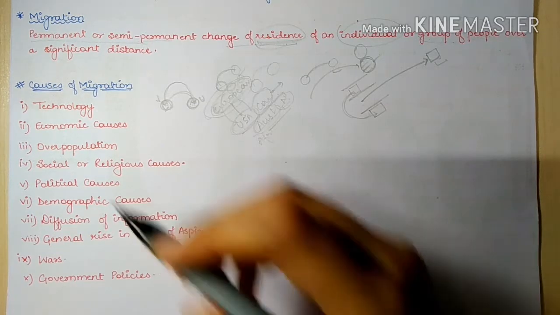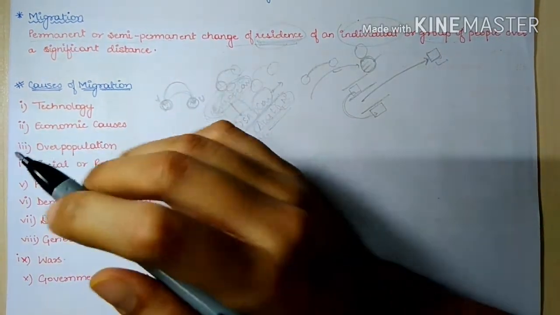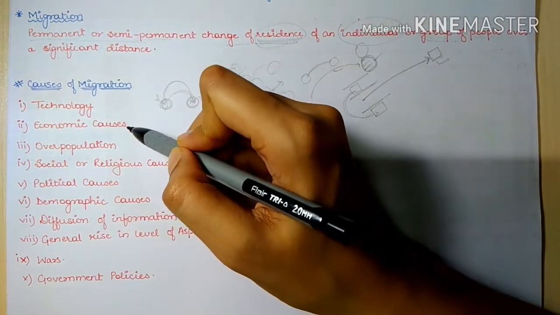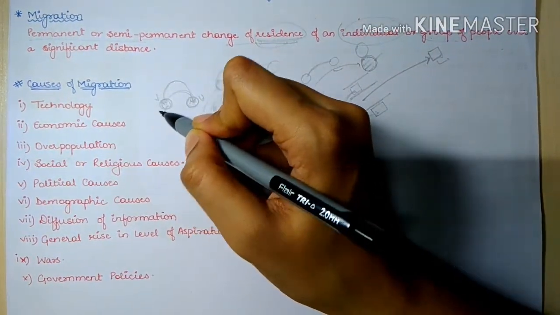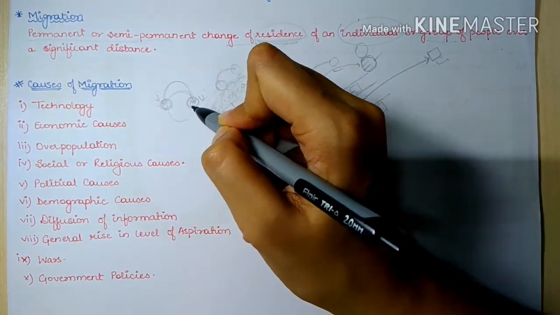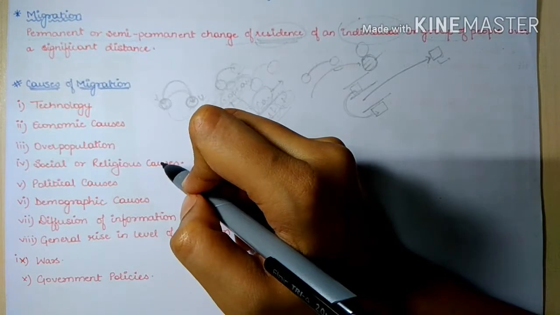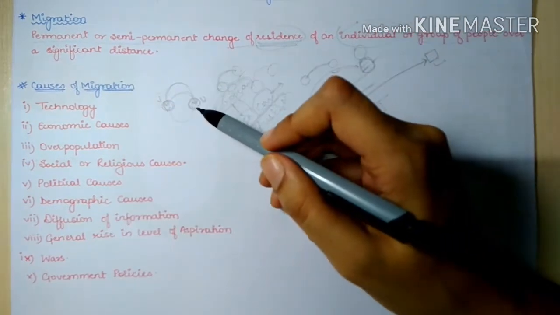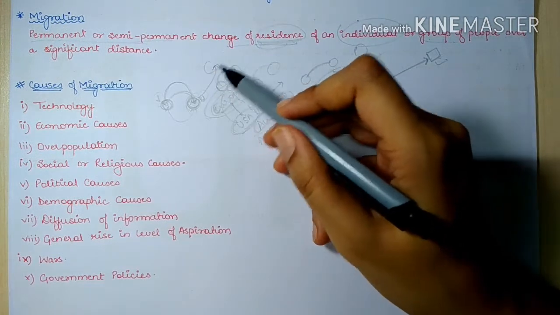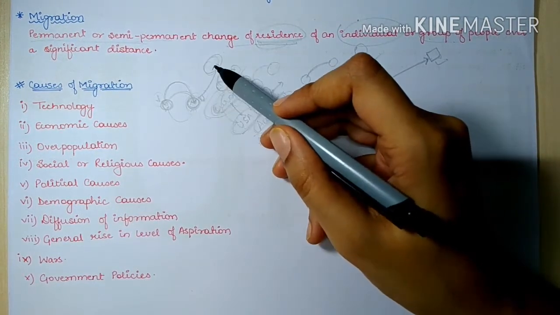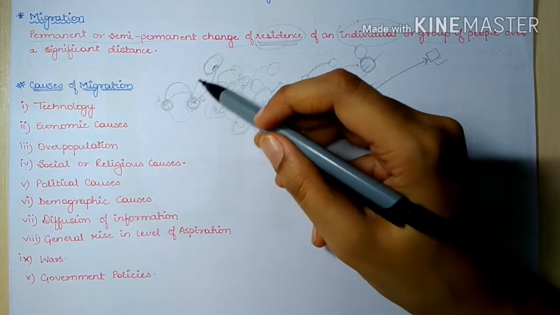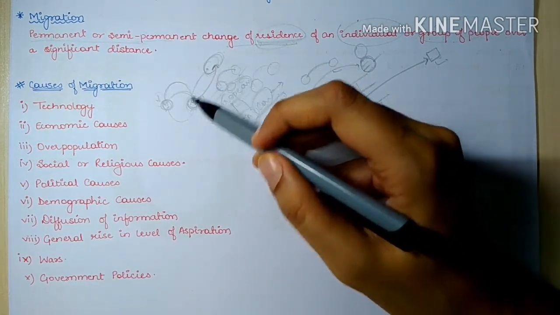Okay, so economic cause is now one of the major causes. People migrate from villages to urban areas so that they can get better job opportunities, and people migrate from urban areas like cities to other foreign countries so that they can get more job opportunities according to their classification, or they can get high paid jobs.